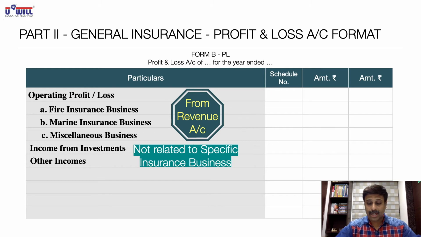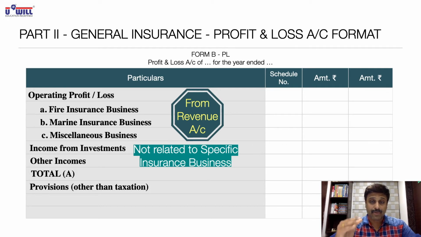I hope all of you have written it. Now, the total of all this will be written as total incomes. Now in part B, what did I discuss in the previous slide? Which items of life insurance revenue account go to the P&L account of general insurance? Which two items? Remember it, recollect it. Provisions and appropriations. So provisions will come over here, but other than tax, we will show separately. Provision for bad debts, provision for depreciation, any specific provisions made other than tax, which in life insurance we used to show in revenue account, but in general insurance they will come in profit and loss account.